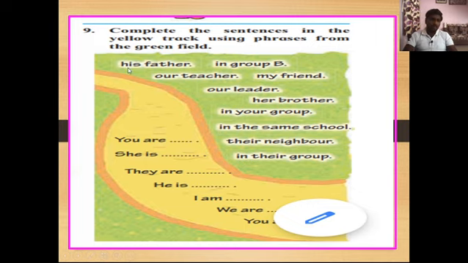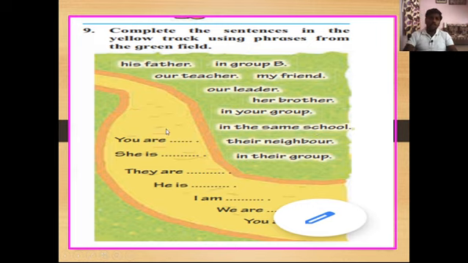Okay, so first we will read out all those incomplete sentences from the yellow track. You are dash dash, she is dash dash, they are dash dash, he is dash dash, I am dash dash, we are dash dash, and you are dash dash. Okay, now: his father, in group B, our teacher, my friend, our leader, her brother, in your group, in the same school, their neighbor, in their group.